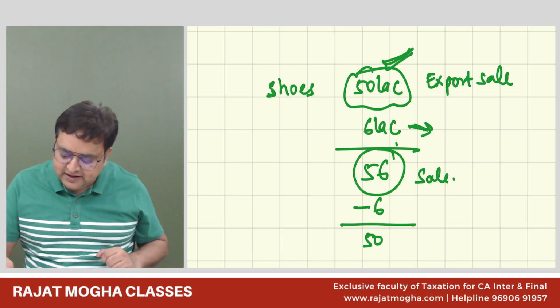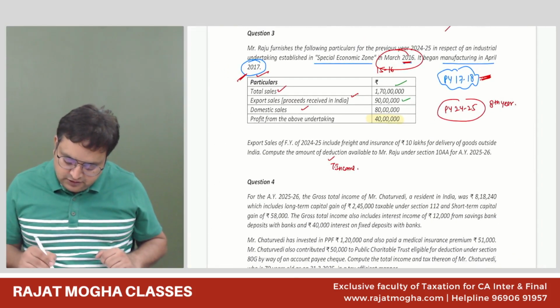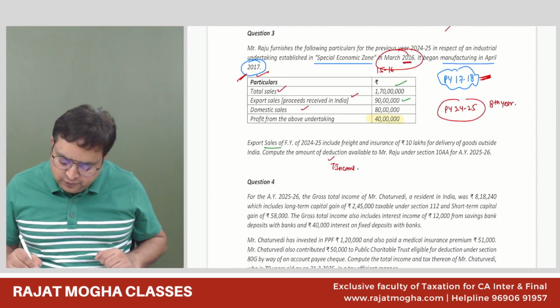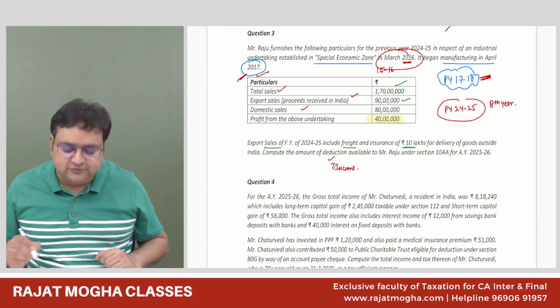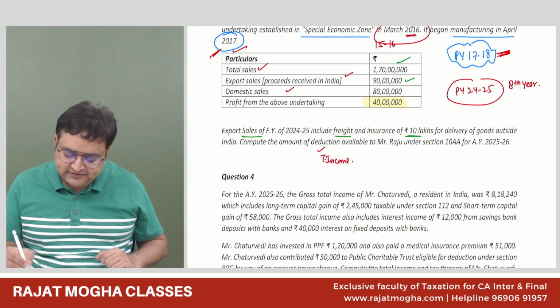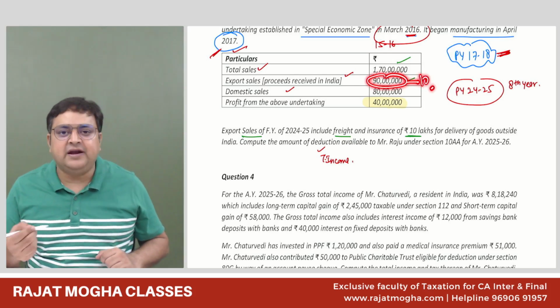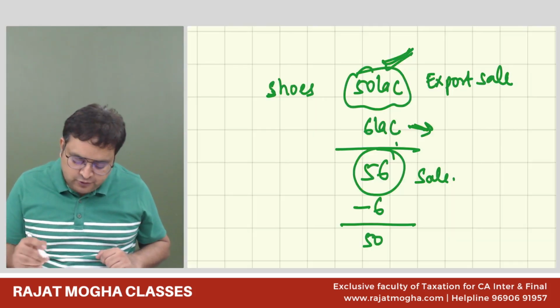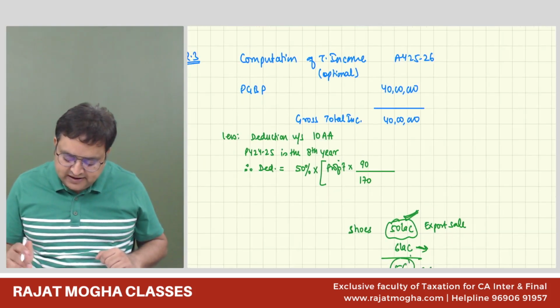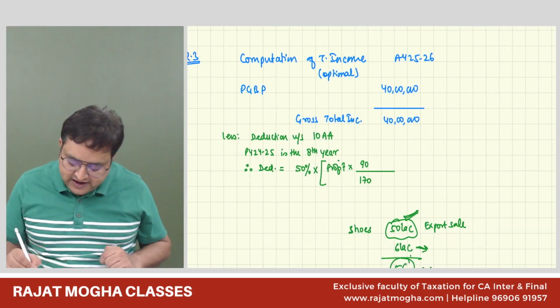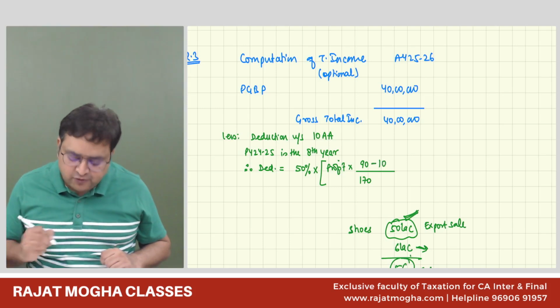So now they are saying that your export sale includes freight and insurance of 10 lakh also. So this export sale figure of 90 lakh includes 10 lakh rupees of freight and insurance. So what I need to do is subtract that. So export turnover is not 90. I will subtract 10 lakh from it.